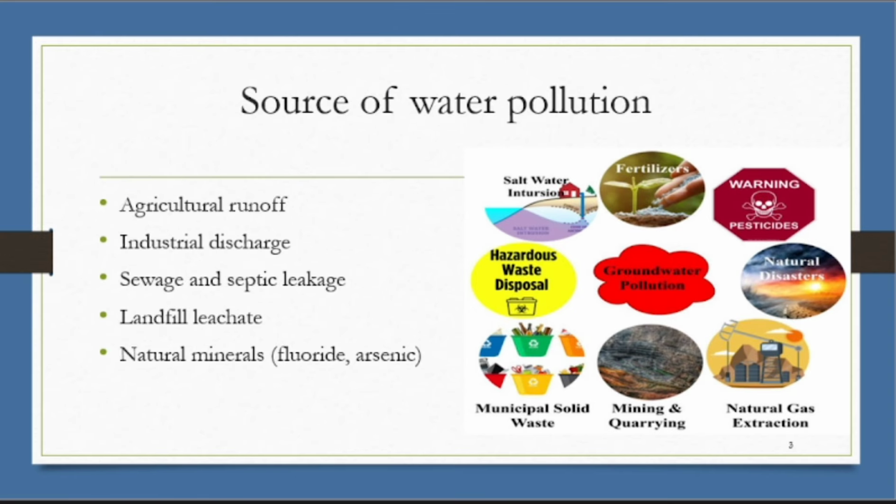Water pollution is of two types. One is surface water, the second is groundwater. Surface water is river. India particularly depends on 60% groundwater and 40% river water. Regarding water pollution, one of the main sources is agricultural runoff.